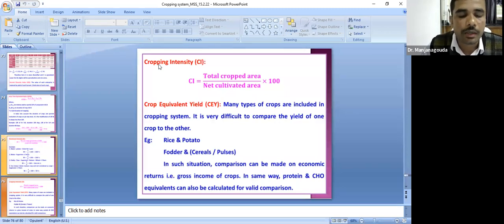Say for example, in the case of maize plus sorghum or maize plus cowpea. Say for example, we have to convert the cowpea yield in terms of the maize. What will we do in such a case? We will take the yield of the intercrop, that is the yield of cowpea, multiplied by the price of cowpea divided by the price of the main crop, that is maize, plus we will add the yield of the main crop into that account. That is called crop equivalent yield, CEY. The yield of one crop is converted into the equivalent yield of the other crop. That is called crop equivalent yield.